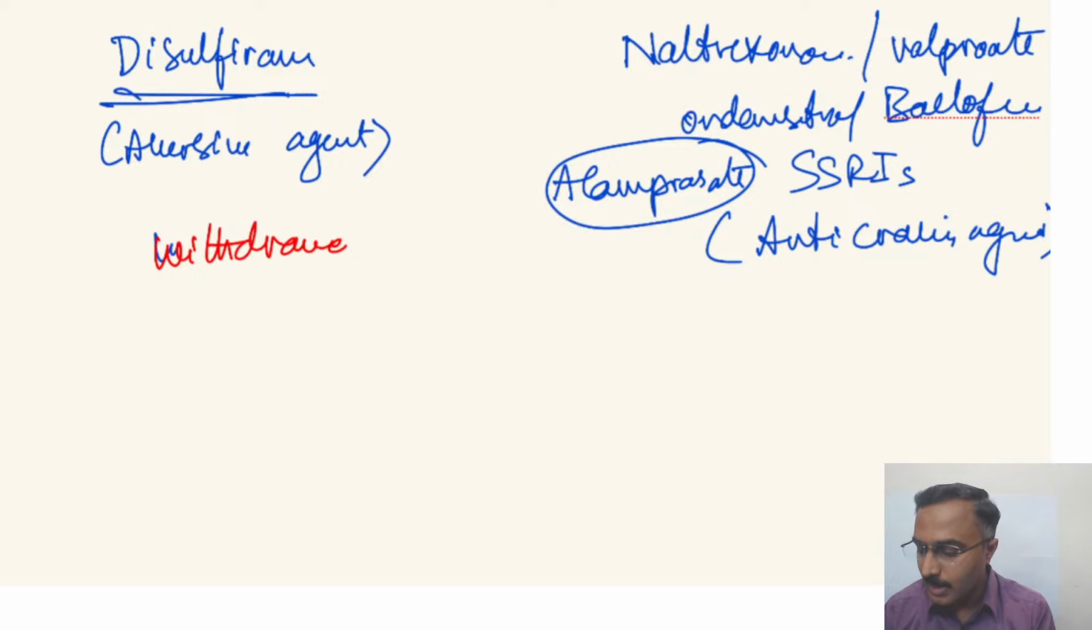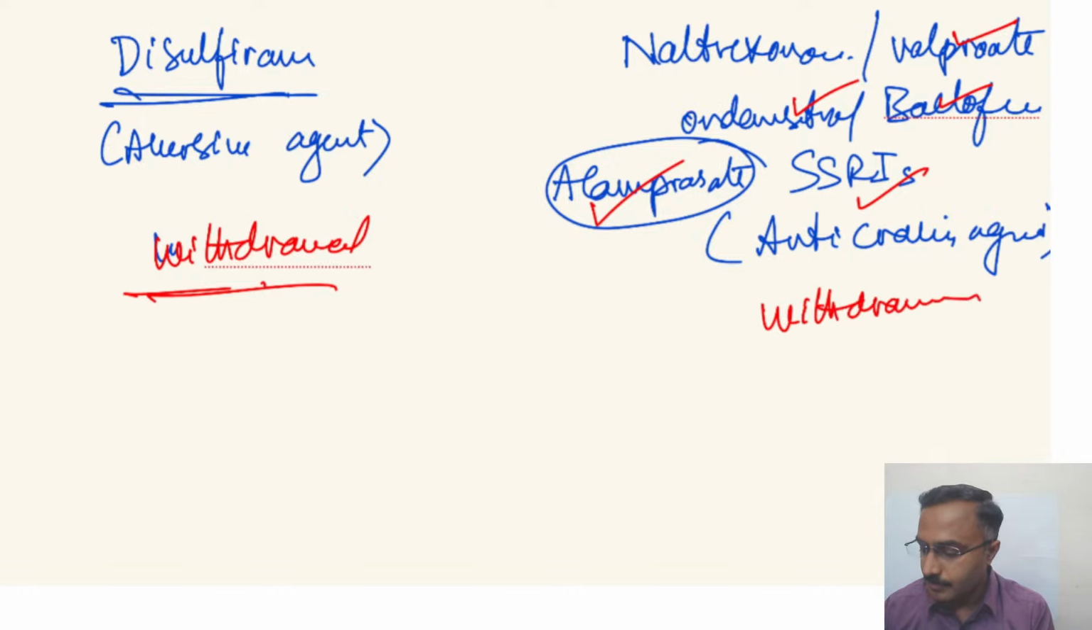In comparison, some of the drugs like valproate, ondansetron, baclofen, and even SSRIs or acamprosate can be started in the withdrawal state itself. So that's a difference. And for an aversive agent, the patients ideally have to give consent, and they are also supposed to be made to experience those symptoms.